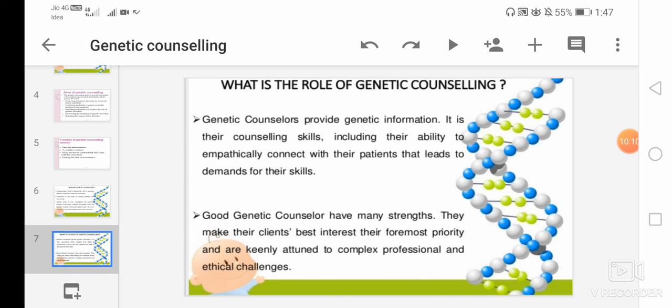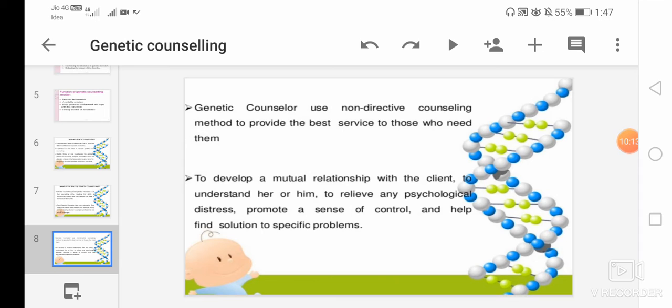Then next, genetic counselors use the non-directive counseling method to provide the best services to those who need them. Non-directive counseling method means to listen, support and advise without directing a client's course of action, that is, without forcing. So here the genetic counselor is using a non-directive counseling method.